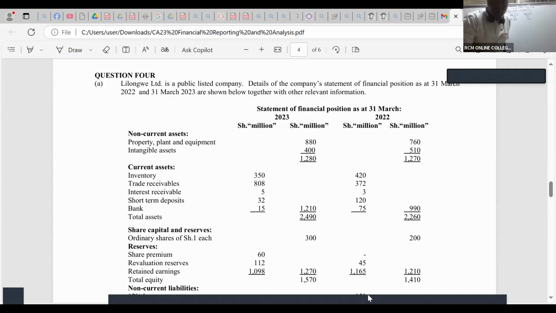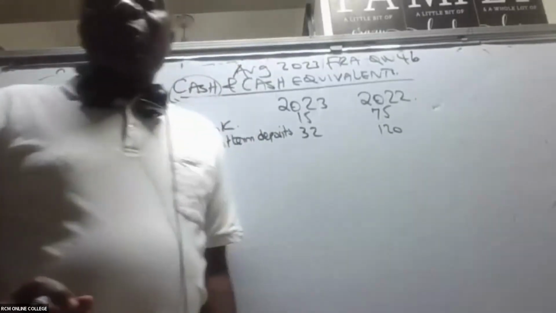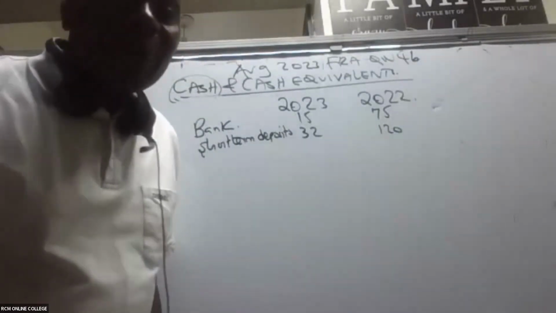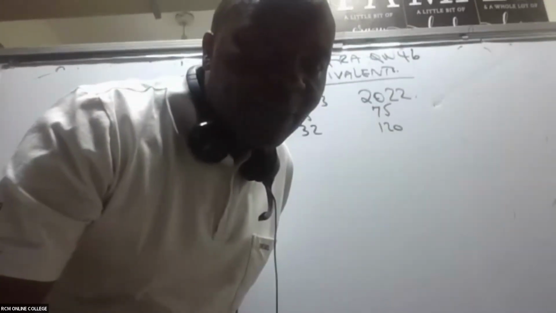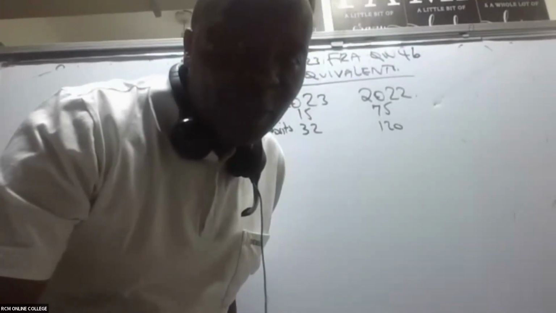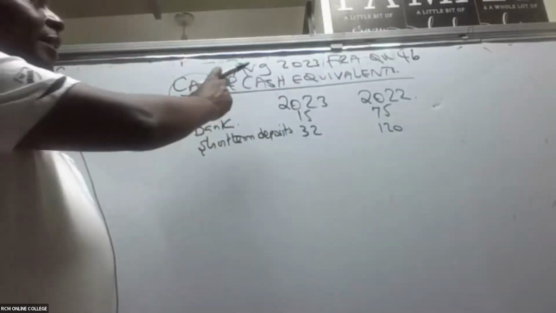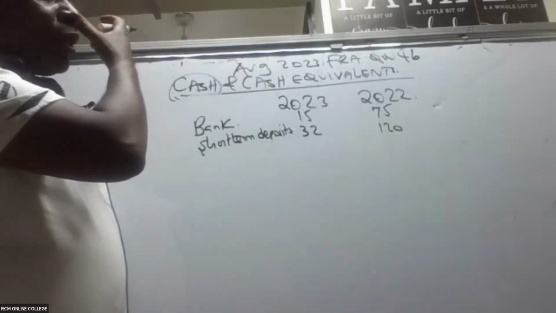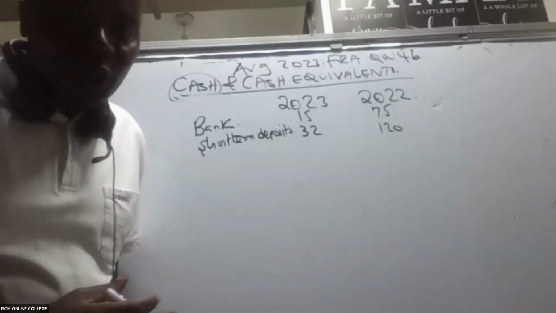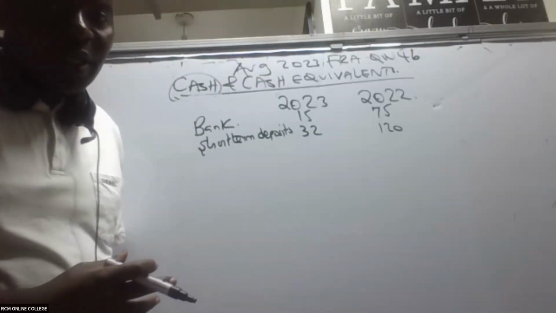So up to there, first of all, are we in agreement, ladies and gentlemen? Up to here, are we in agreement? Yeah, the year is here, August 2023, FRA question, question number 4B, quite a great question.